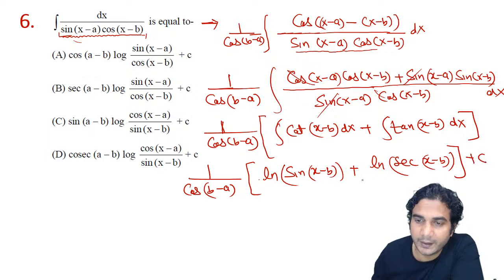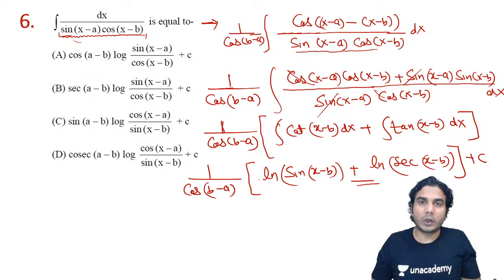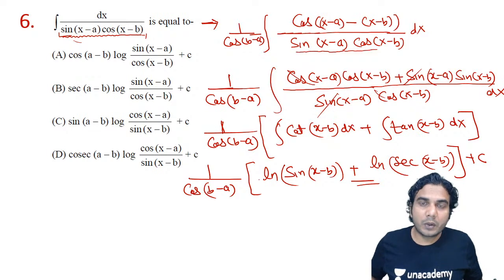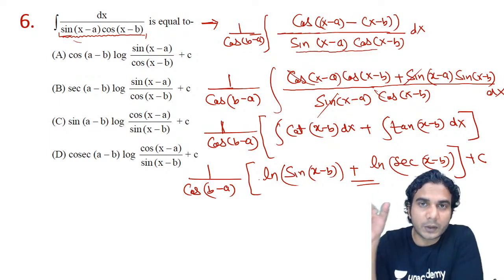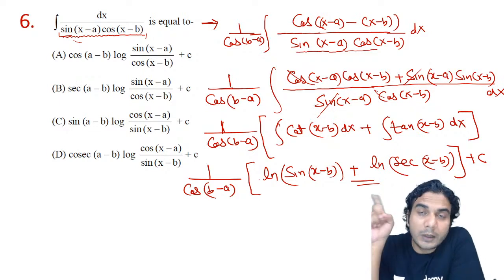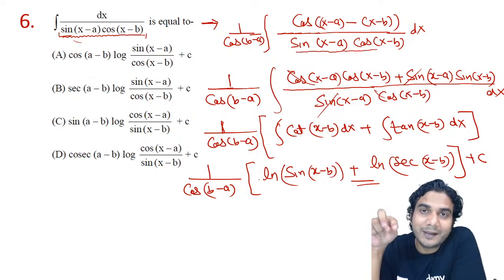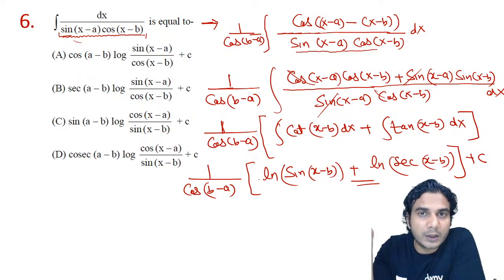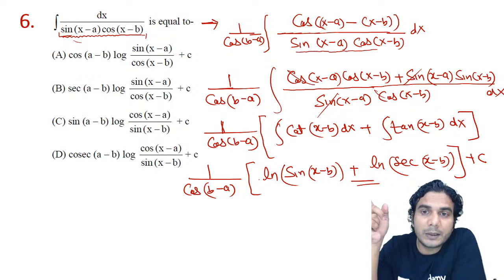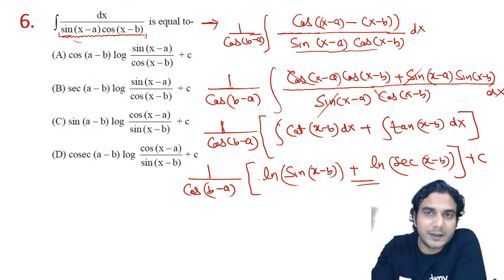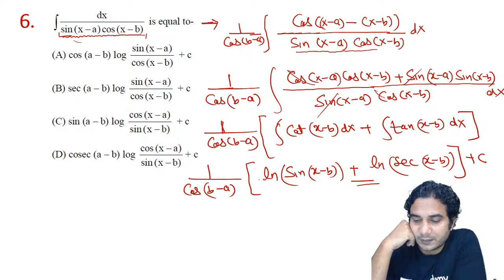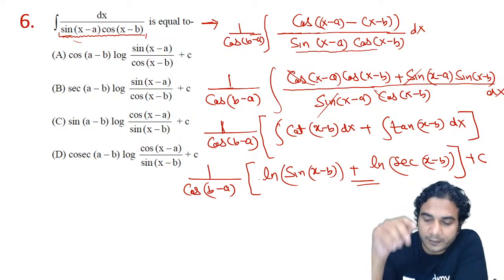So this way you can integrate this, okay? Whenever you have two terms of sine or two terms of cos in the denominator, then you need to multiply by sine of A minus B. Make sure A minus B is constant, all right? But when you have one term of sine and another term of cos in the denominator as a product, then you need to multiply by cos of A minus B, and divide by cos of A minus B, and make sure A minus B is constant. In that way you can split the terms. I hope you have got it, right?